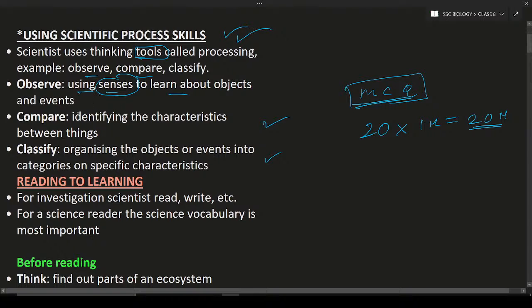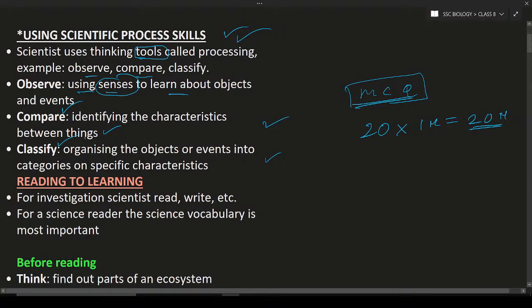Okay, so next one is compare. You are identifying the characteristics between things. You are comparing between these two. If I give you two fruits like an apple and a banana, you can compare the shape, the color, the taste, and which one is good to eat, and so on. It means you can compare between two things, okay? That is known as compare.